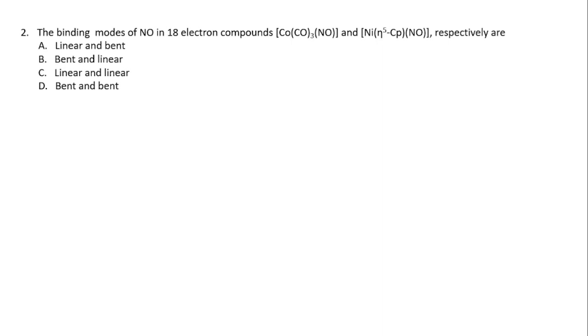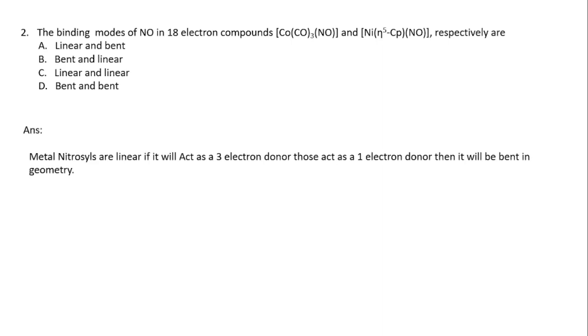If it donates 1 electron to the metal, then its binding mode is bent geometry. Metal nitrosyls are linear if it acts as a 3 electron donor; if it acts as a 1 electron donor, then it will be bent in geometry.